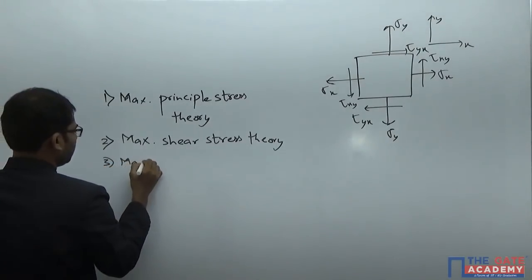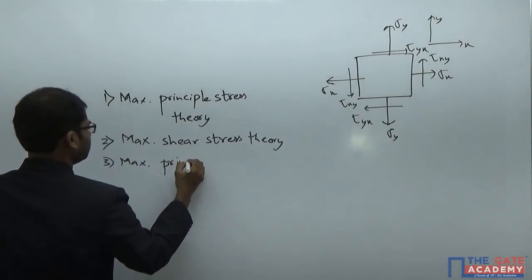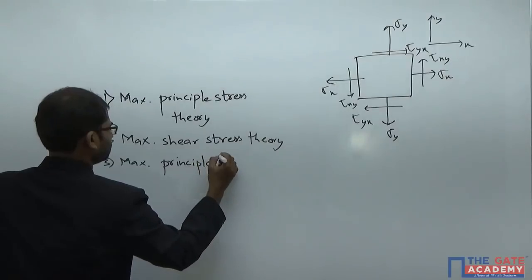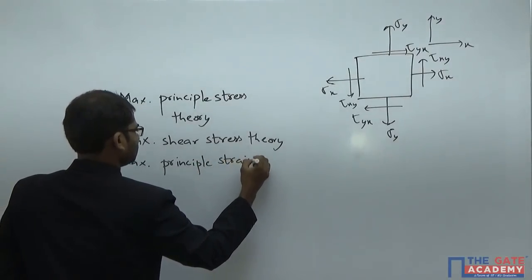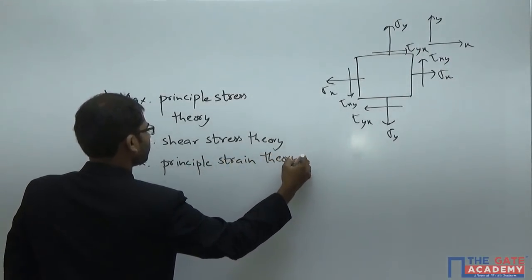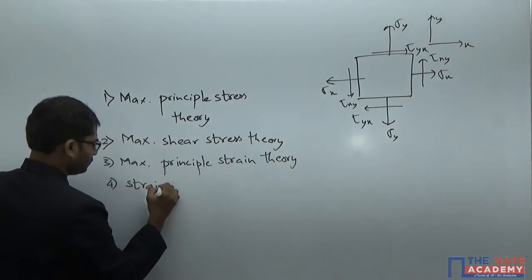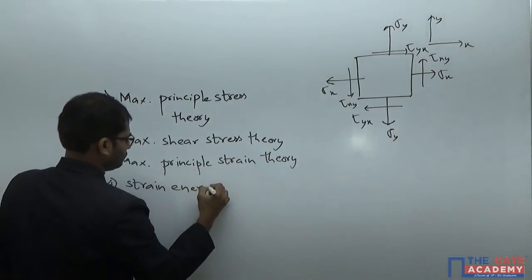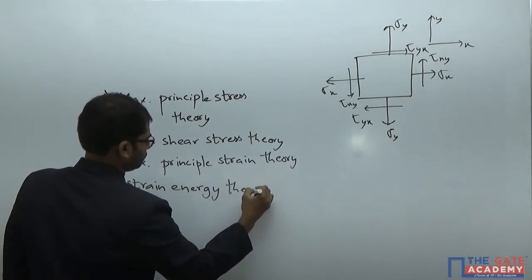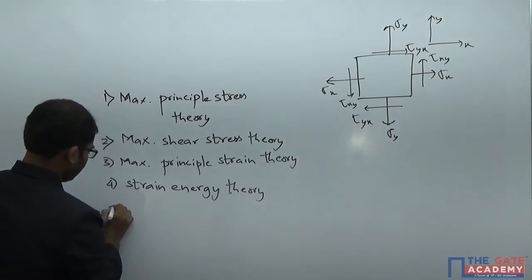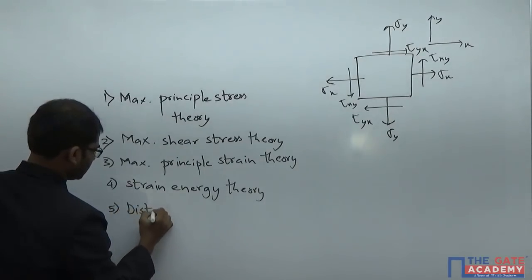Third one, maximum principal strain theory. Fourth one, strain energy theory. And fifth one is distortion energy theory.